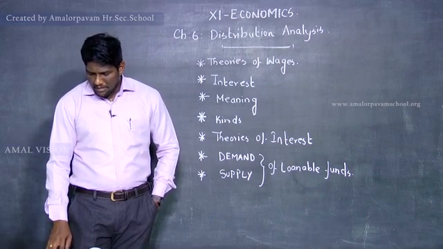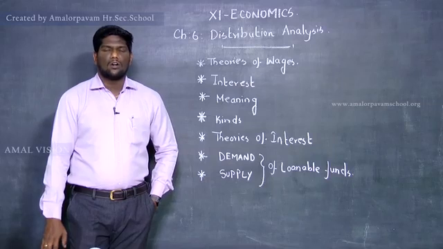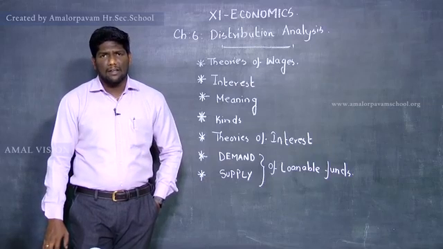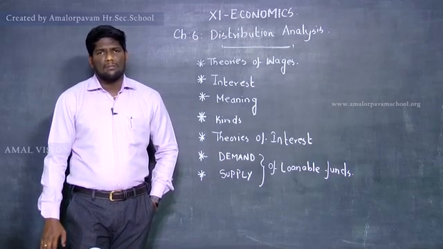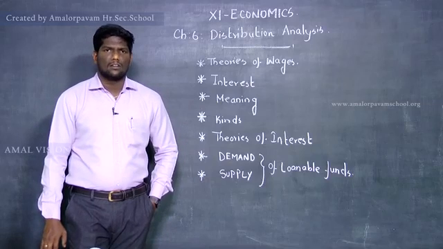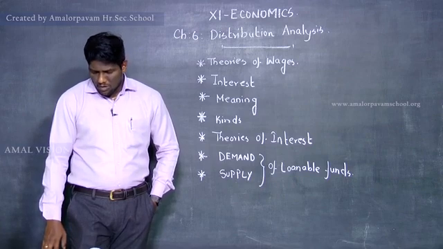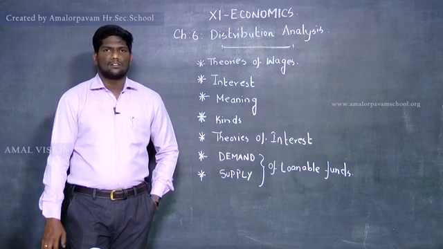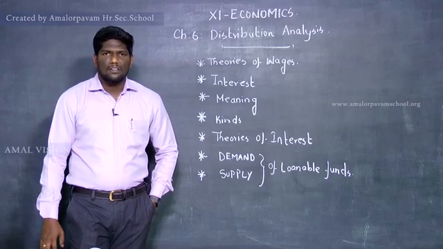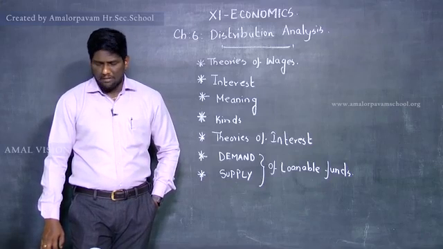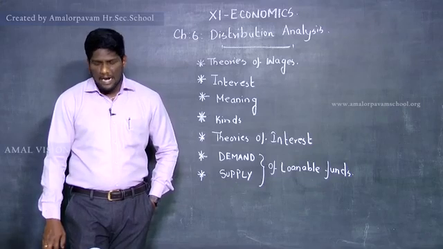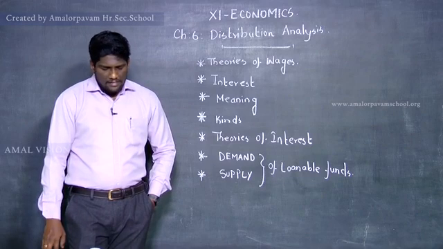That is nothing but Ricardo. The theory proposed by Ricardo has not become a necessary one, it has become an unnecessary one. Then John Robinson came forward, and he is the one who gave the modern theory of rent. And also we have discussed the demand and supply theory of rent.